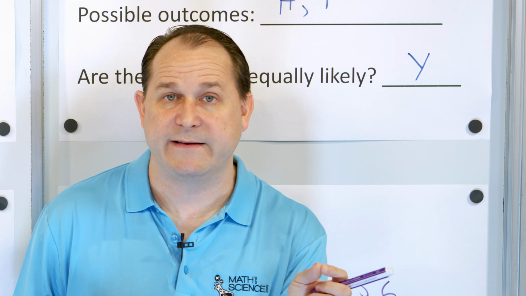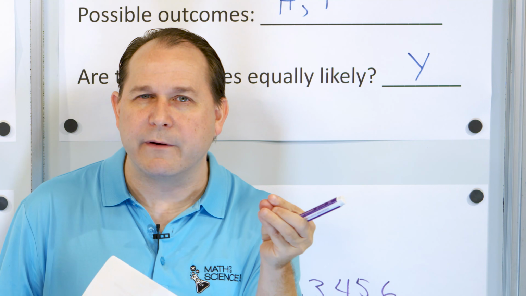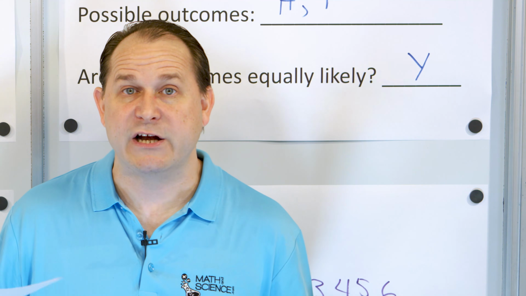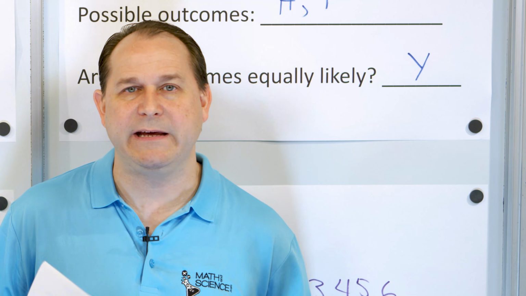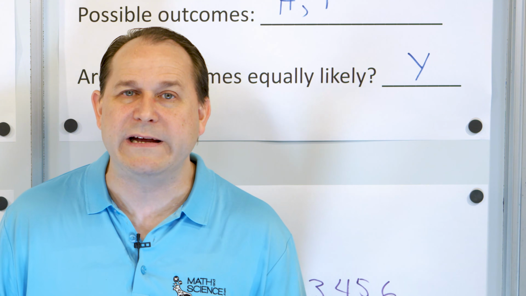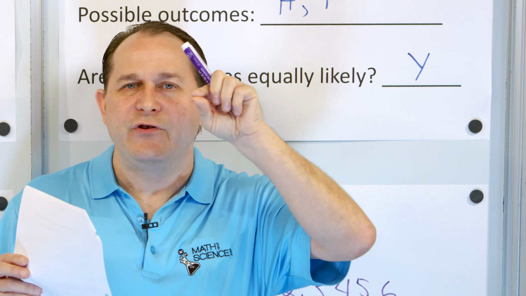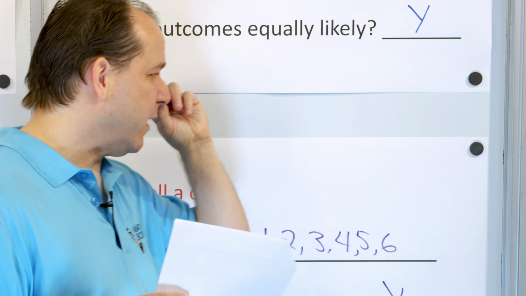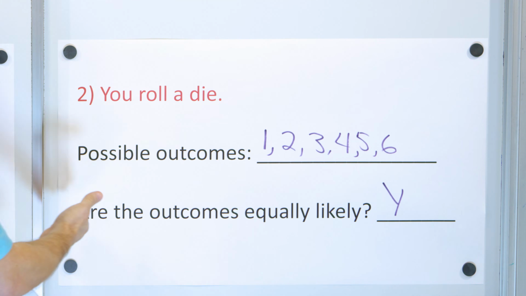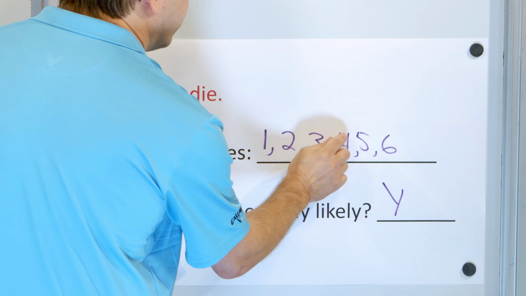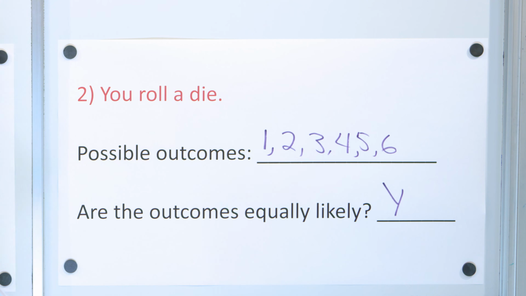We expect the outcomes to be equally likely here because all of the outcomes only occurred one time. But if I modify the die so that I actually make 3 different faces have the same number, then of course I'm going to expect to get that number more often, and the outcomes will not be equally likely. I would expect to get a 1 more often if I put 3 faces of the die with the number 1 on there. So that is what I'm talking about by equally likely. You get equal likeliness when all of the outcomes occur the same number of times and none of them is occurring more often. All right.